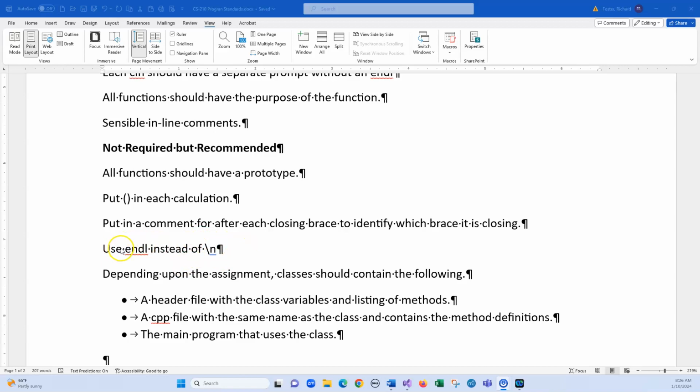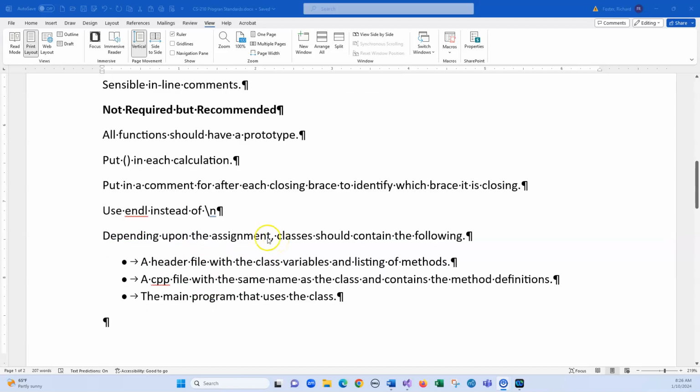So let's go, and the best thing to do is just put it all the time in here. And let's see what we have in here. When we get to classes, it'll make a little bit more sense. A header file should have class variables. So you're going to have a program that's going to have three files. It's going to have a header file, a class file, and then the main program in here. So that is this part of the Word document. You'll see that posted in the announcement. Now I'm going to go on to the actual video itself that's going to put these into practice.